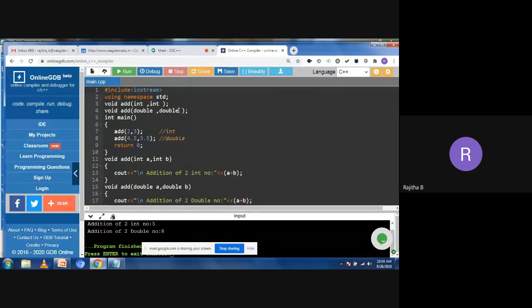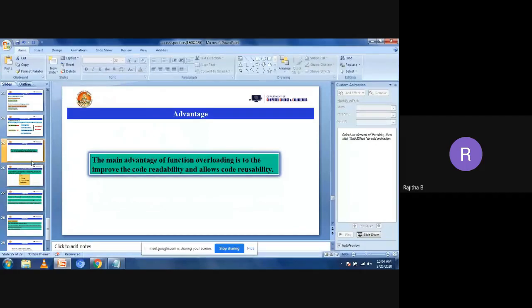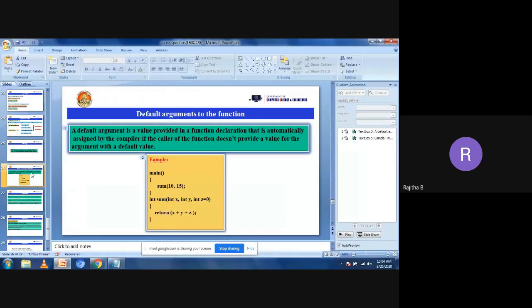Okay. So this is the function overloading. Now, what is the next? We have a topic like default arguments to the function. So what are default arguments in a function? How can we use that default argument? Now you can see that one.